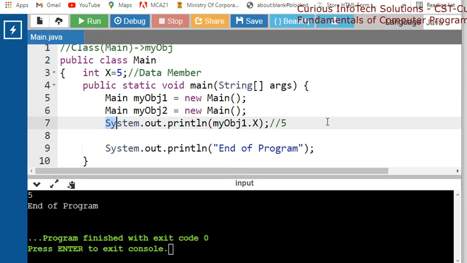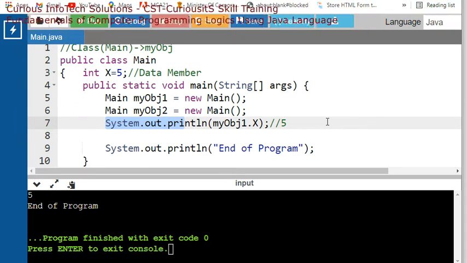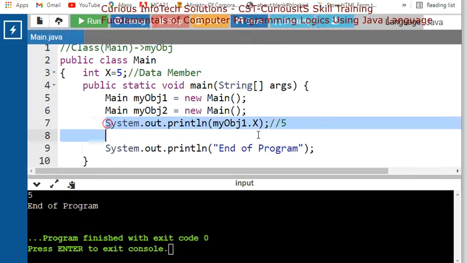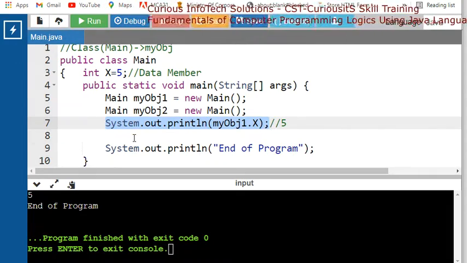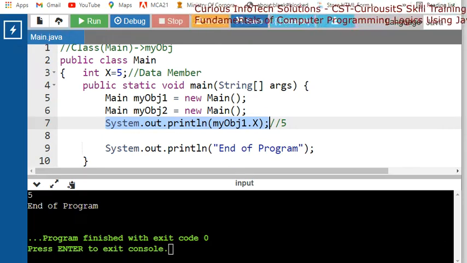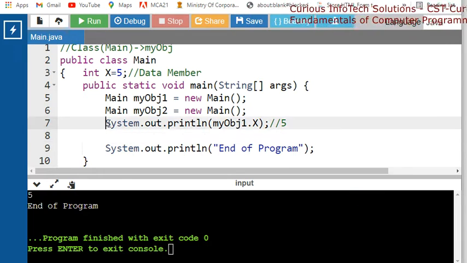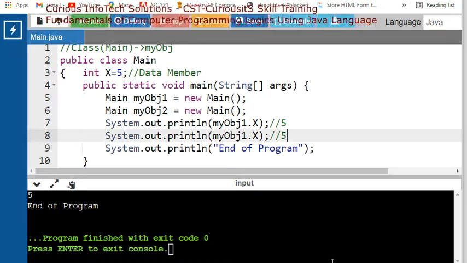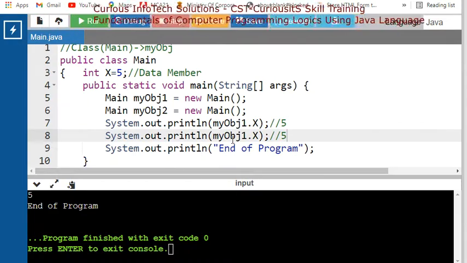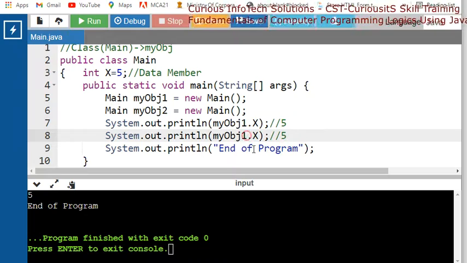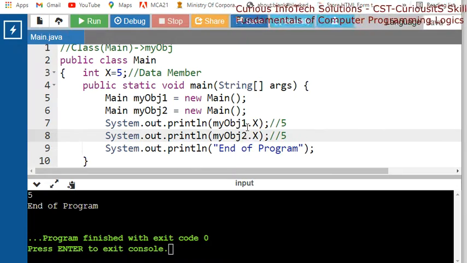Now what will we do? Again, we will copy this, and then we will make this concept. Let's copy it to see this output here also. So let's see. Okay, so here we will change this object. Now say this object is 2. By this object 1 and object 2 you will get an answer of 5.